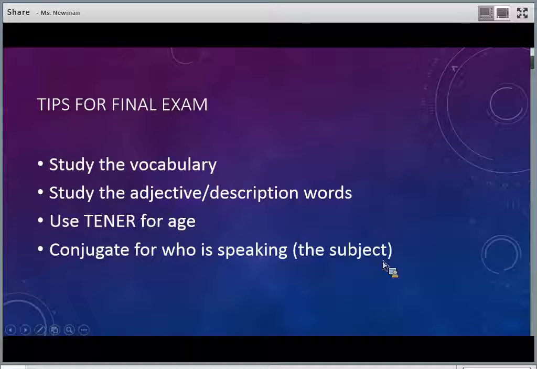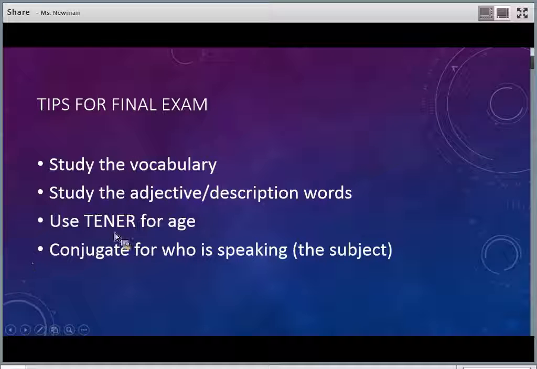Okay, tips for the final exam. Study the vocabulary. This is a huge one. The entire test tests you on almost all of the vocabulary. I would spend a lot of time making sure you know the vocabulary very, very well. If you do, that test will be a lot easier for you. Study the adjective and description words especially. That's part of your vocabulary. Make sure you study all those words that have to do with descriptions like joven, viejo, trabajadora, cómico, and so on. All of those description words will definitely be on there.